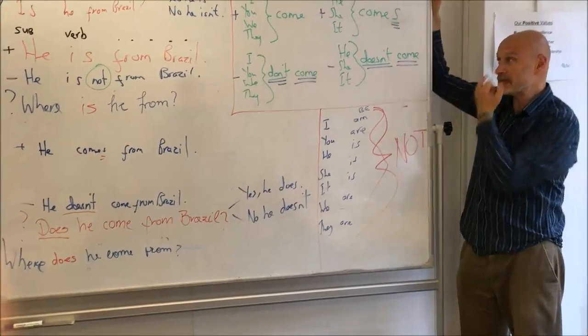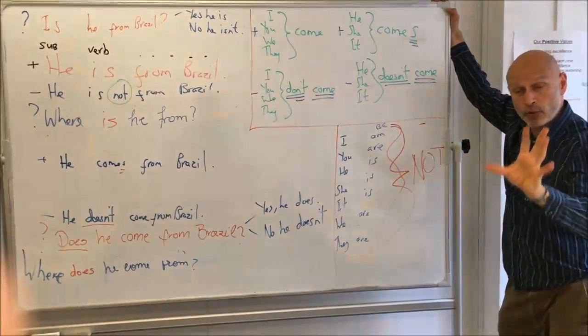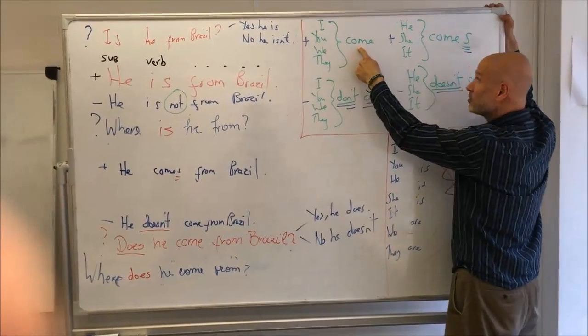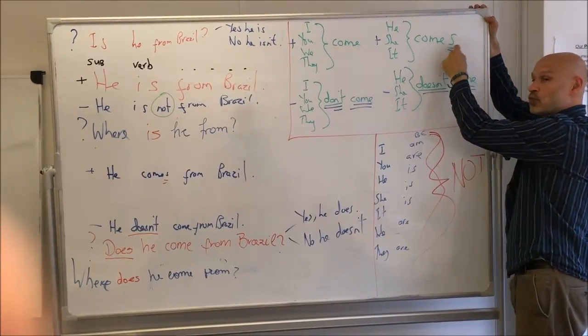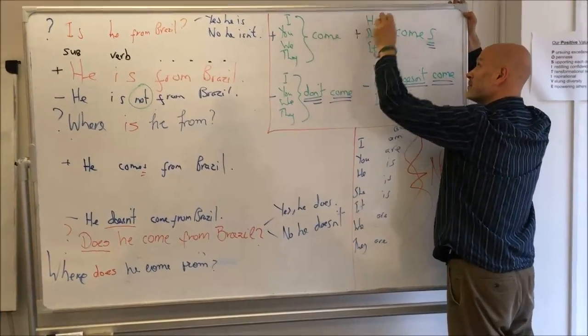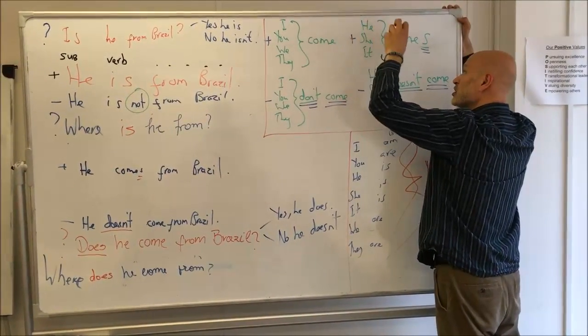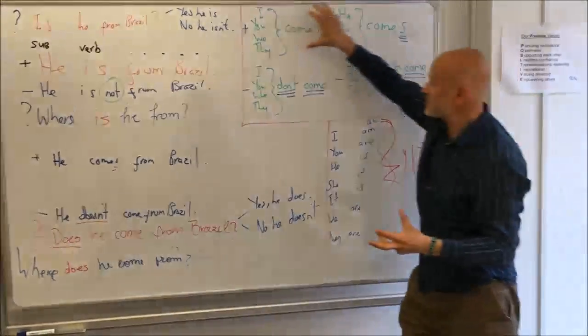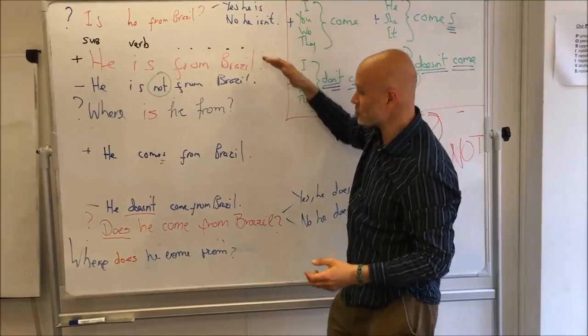Those are the 3 possibilities. But what you have to remember is I, you, we, they and the verb, he, she, it and the verb with the 3rd person. So here, I come, he comes, you come, she comes, we come, it comes, they come. So that's it. This is all about the positive.